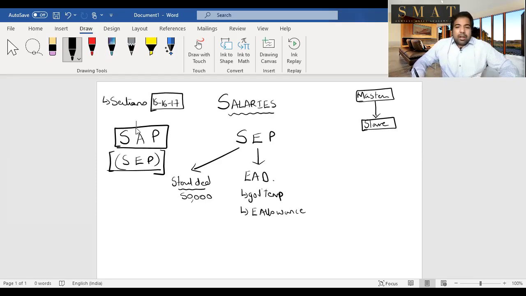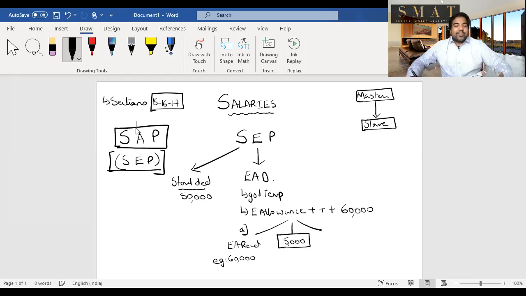But right now, entertainment allowance will first be added. Let's say your boss gave you an entertainment allowance of 60,000. So you'll add that 60,000, and from that you will minus the least of the following. What are the three things that is least of? The entertainment allowance that you receive, let's say 60,000 is what you received. That's an example only, guys. Or 5,000 rupees, or 20% of your basic salary, least of the following. We will see basic salary, guys, as a shortcut to remember different parts of salary, but right now you'll remember 20% of basic salary. So the first one, there is no calculation involved because whatever you receive, that one.